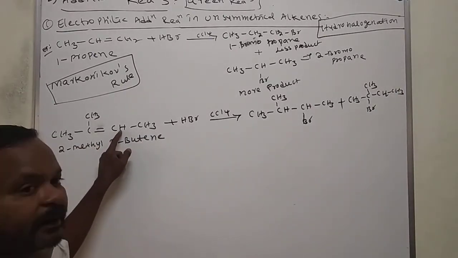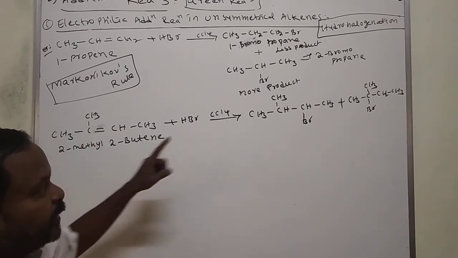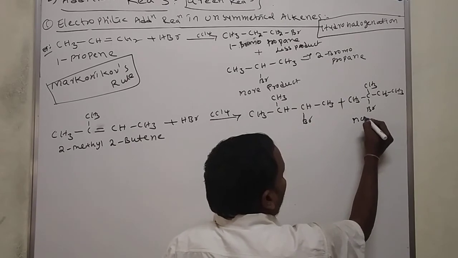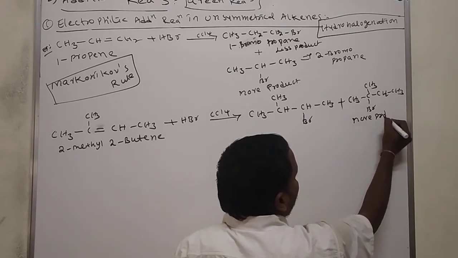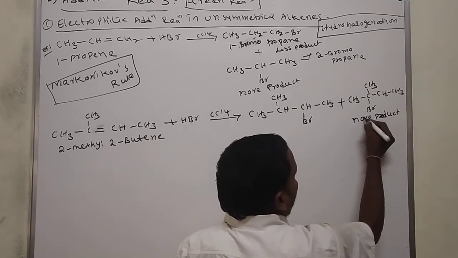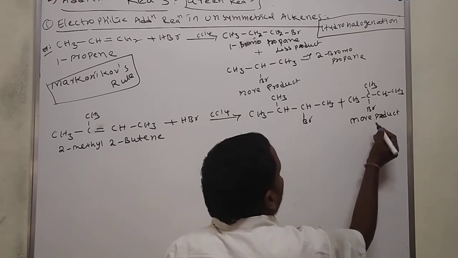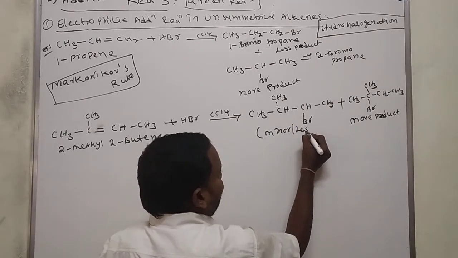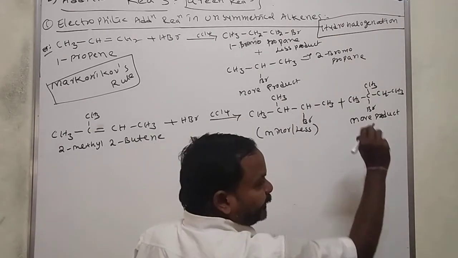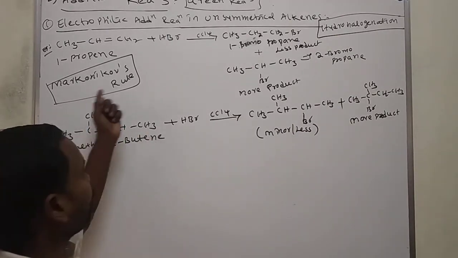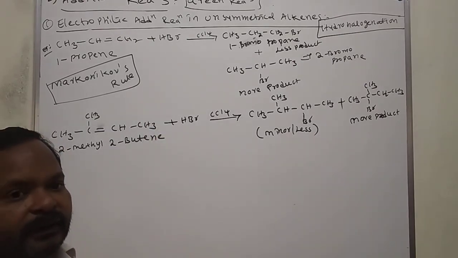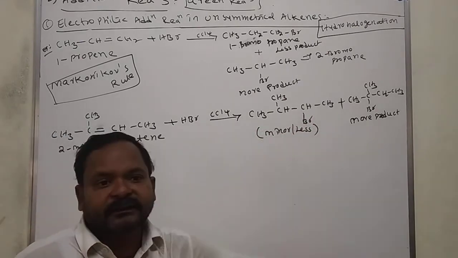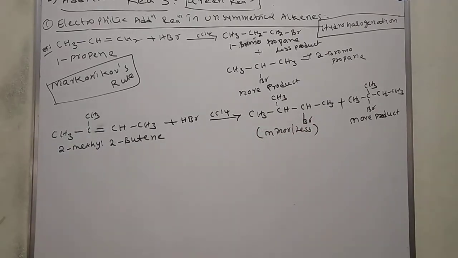We'll get two products. This is the major product, more product. This is the minor product or less product. Why is it more? According to Markovnikov's rule only. We'll see in continuation what Markovnikov's rule is and what the IUPAC names of these two molecules are.